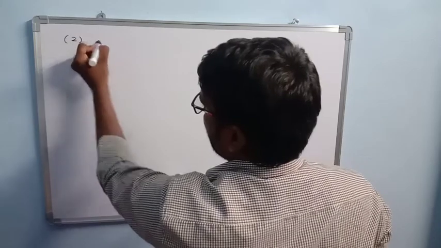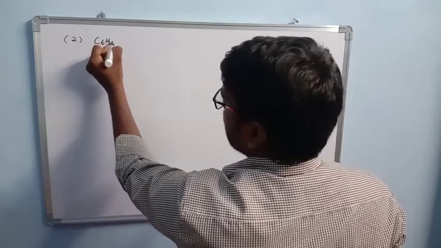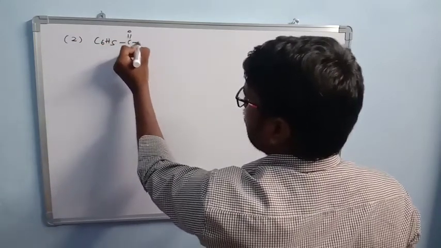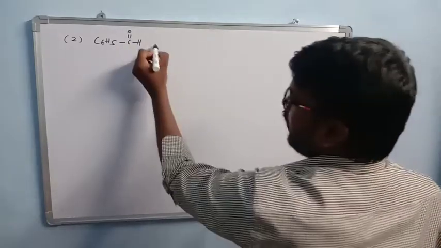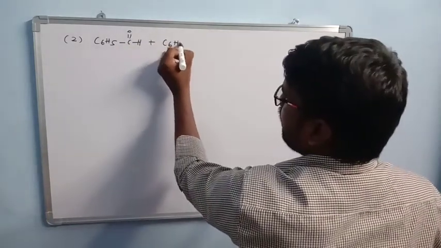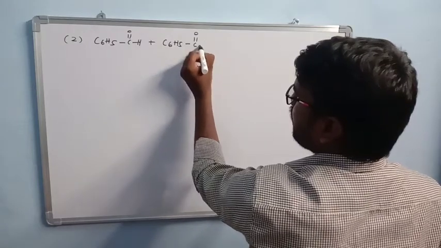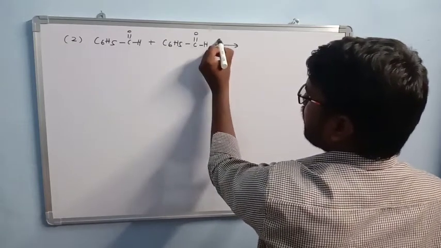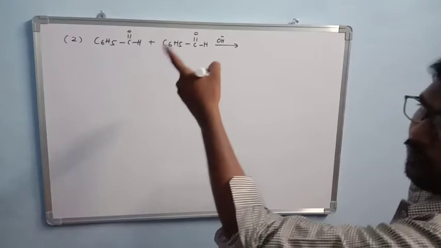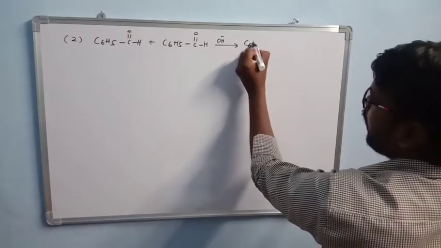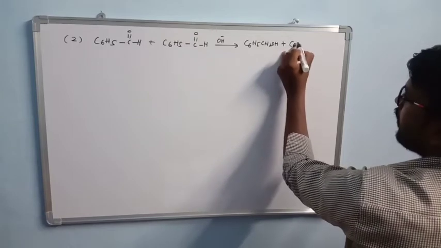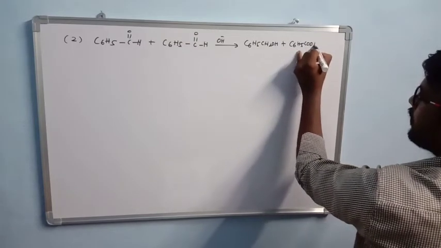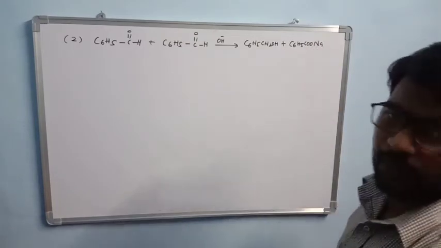Next we take benzaldehyde, C6H5 CHO. It is a functional group here. Benzaldehyde also participates in this reaction in presence of base OH minus. One is converted into alcohol, so we write C6H5CH2OH, and another one is salt of acid, C6H5COONa.